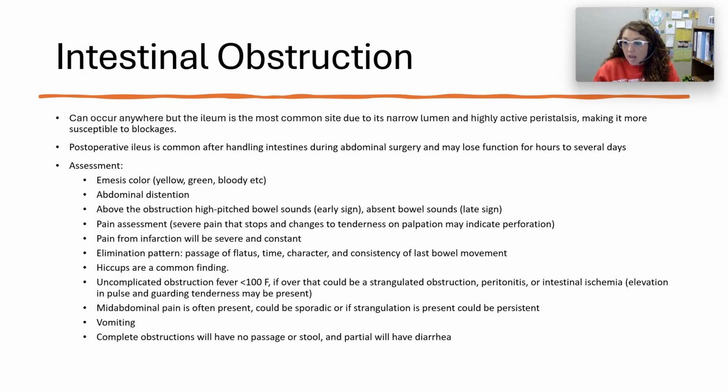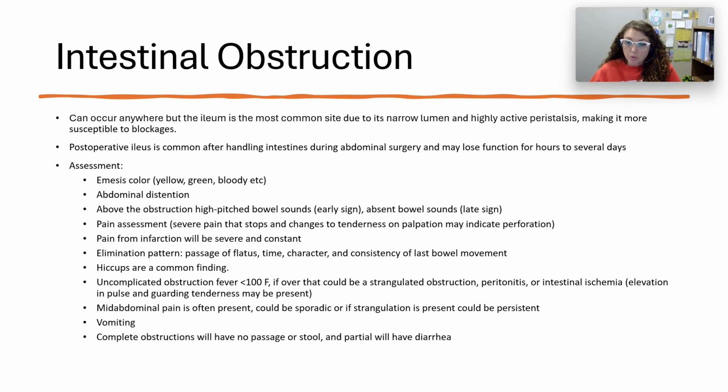But if it's over that, then we're starting to worry more about tissue necrosis, peritonitis, some sign of sepsis, infection, something going on once that fever starts to get over 100. Mid-abdominal pain is often present, could be sporadic, or if strangulation is present, it could be persistent. We could have guarding, that kind of thing. More so with upper versus lower, but we could see vomiting present with an intestinal obstruction.